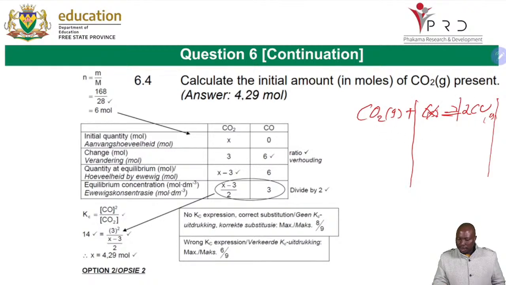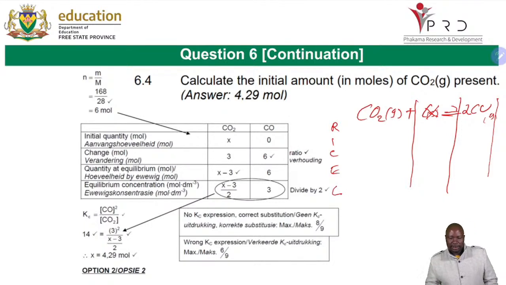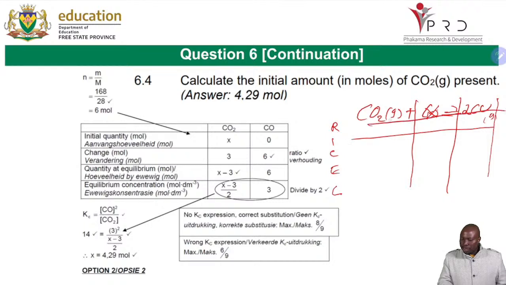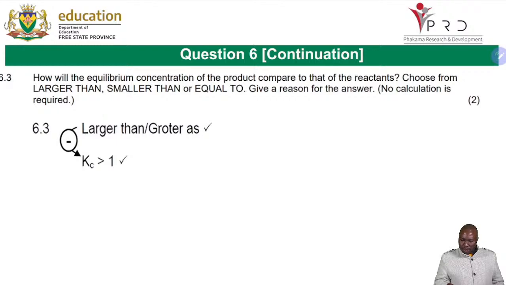Initially, usually I say rice, and then that rice must be cooked, so it's RICE. But you must tell us that the R stands for the ratio, because we want to see the ratio between these two, to say it is 1:2. It is 1:2. And you can say that initially we didn't have the carbon dioxide, and the product was 0 there. Then you are able as well to use the information to calculate the initial amount of moles. My question is short somehow, and it doesn't help our case. Now you are able to do that.